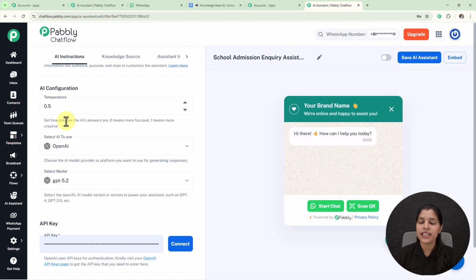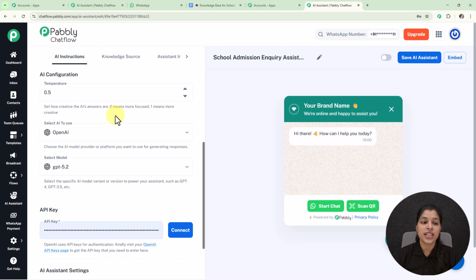Now we are on this AI configuration section where we are getting this option for entering or selecting the temperature. So now you might be thinking, what is this temperature doing over here in the AI assistant? So temperature here basically shows the creativity of the AI's answer. Here 0 means more focused and 1 means more creative. So as you move towards 0, your answer will be more focused, and if you move towards 1, your answer will be more creative. But here I'm going to keep it as 0.5, which is the most friendly temperature.